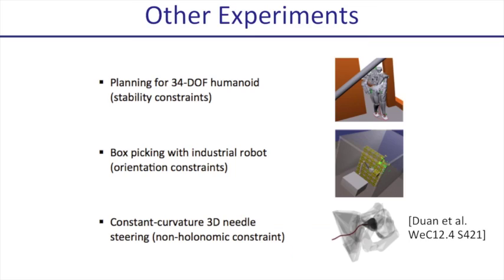We also applied this to high-dimensional motion planning: 34 degrees of freedom for a humanoid, a beam picking test for an industrial robot, and planning with non-holonomic constraints, such as needle steering.